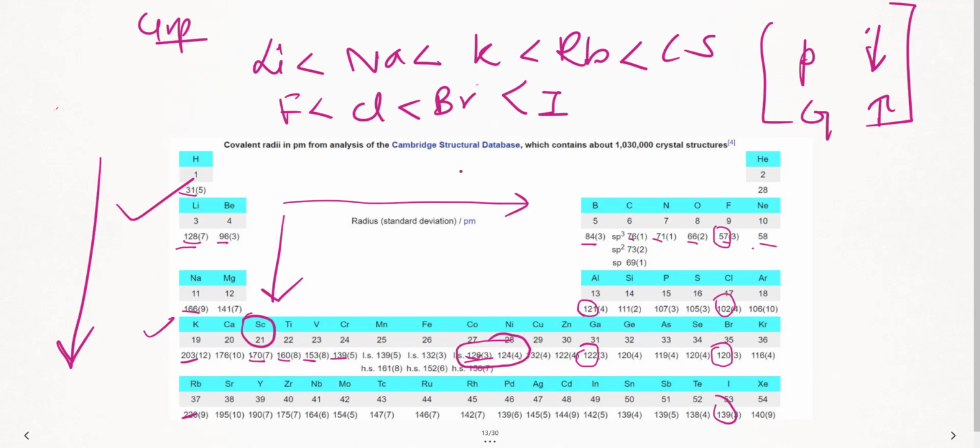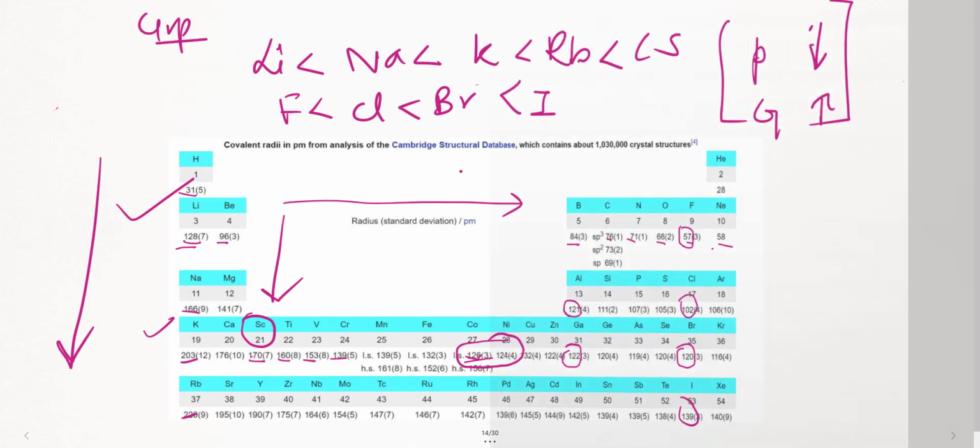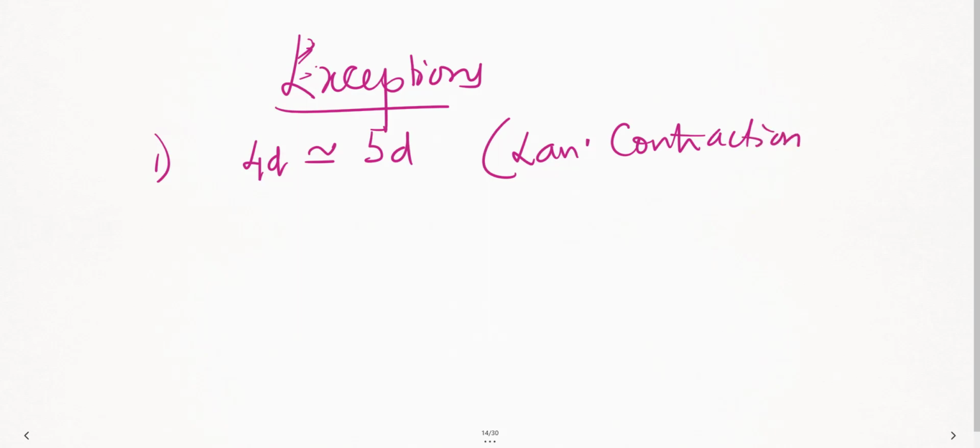Okay, right. Now if I have to take the 4D series and the 5D series both, 4D series and 5D series values are approximately equal only. Why? Because there is something called lanthanide contraction. So this is the first exception you need to remember. What is that? We need to note that the 4D series values, that is your atomic radii, are equal to the 5D. What concept is going on here? Due to lanthanide contraction. So if they ask you in the exam, the reason would be lanthanide contraction. I did a video on lanthanide contraction. You can watch that. Right.